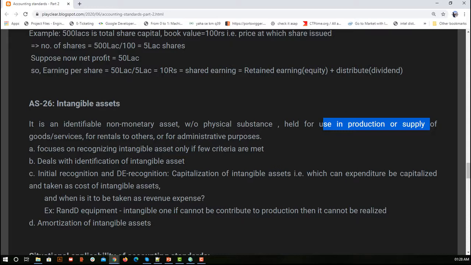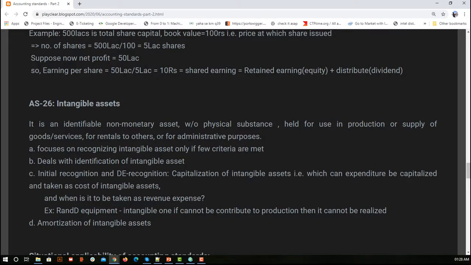Here, everything related to those intangible assets is considered, whether it is amortization, or the intangible assets themselves, like a copyright or patent. It deals with identification, initial recognition and derecognition, meaning the initial value and the current value. If you are selling it to someone, then the value of the patent decreases. All those things are considered in AS 26.